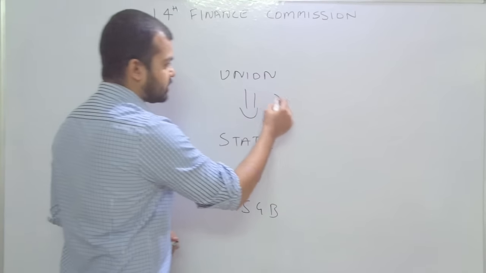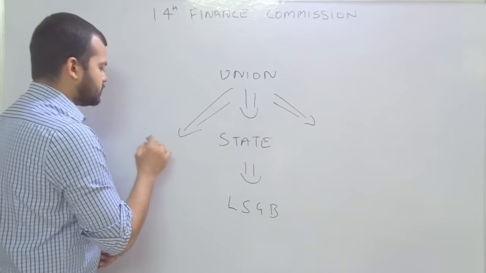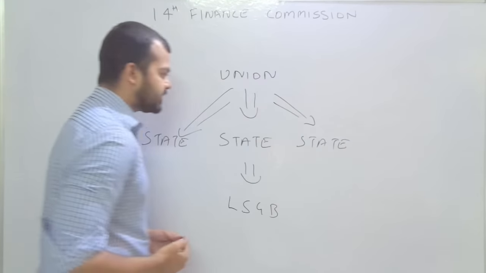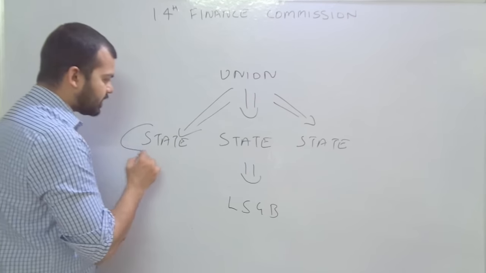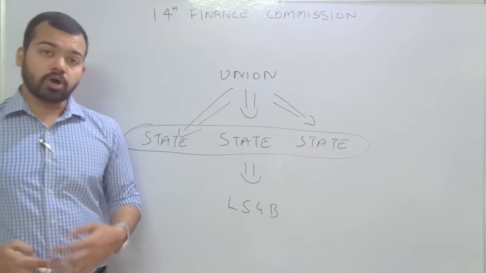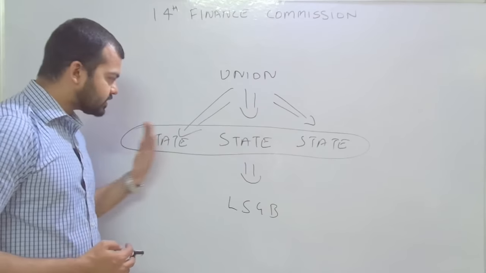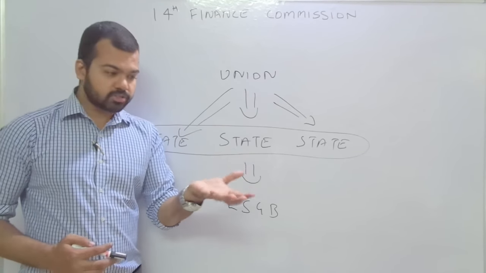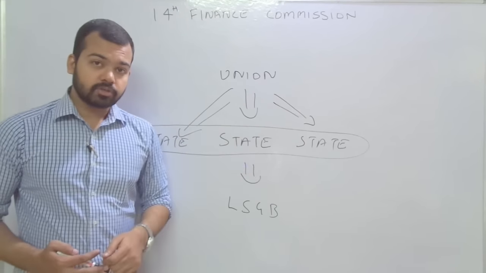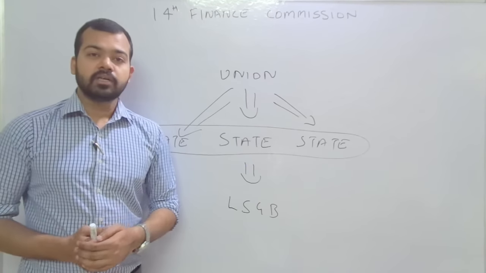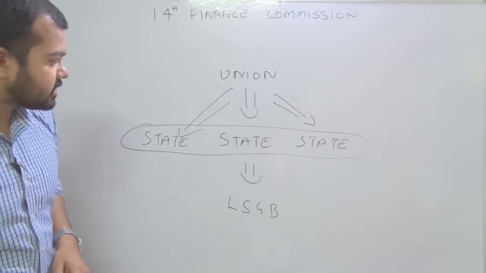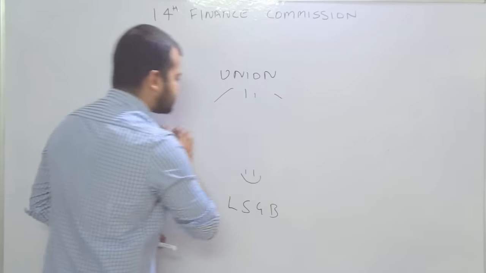Now understanding the horizontal devolution. There are many states in our country, that is 29. Whatever resources we allocate among the states is known as horizontal devolution. It means the resources are allocated horizontally among the states, because states are at par. The second tier of the government is filled with the state governments. So the horizontal devolution is among the states and the vertical devolution is from the Union to the states. These two concepts are very important according to this Finance Commission.